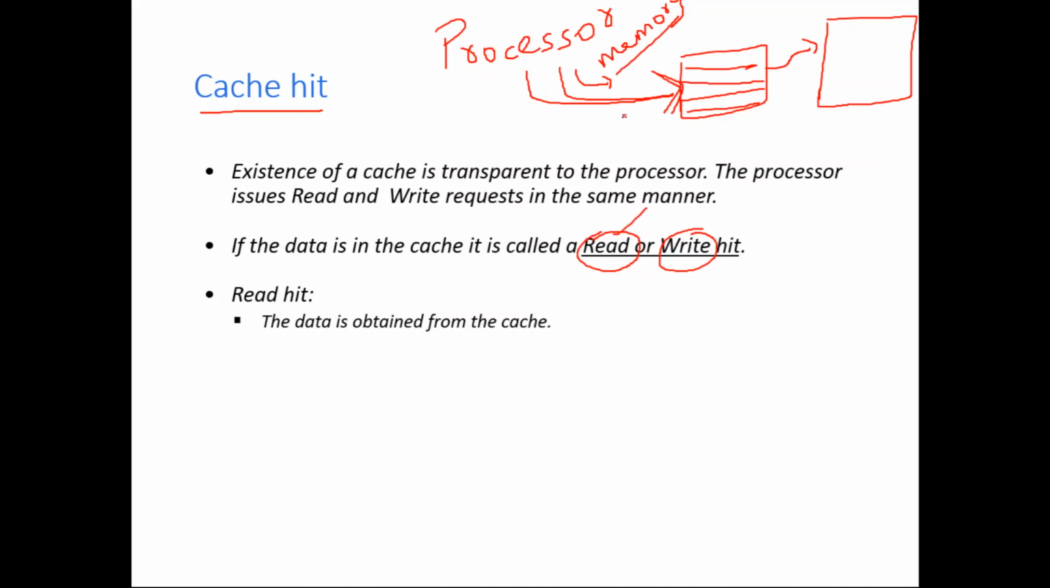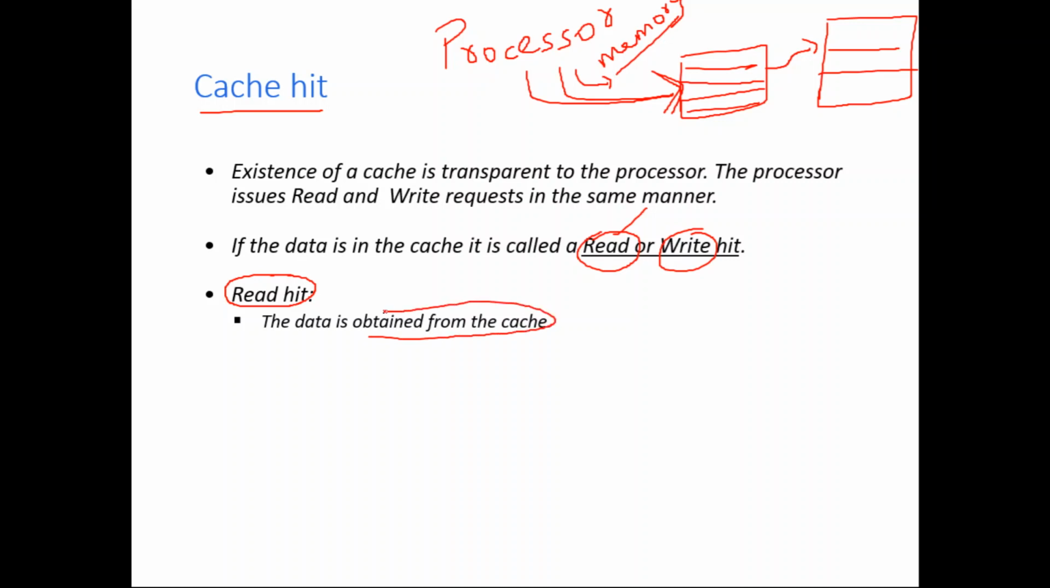If the processor wants to perform a write operation, and the data to be written is available in the cache memory itself, then that is called a write hit. Whatever content you want to write, whatever the particular address location to which you want to write, if that content is already available in the cache, then that is called a write hit. So when you perform a read operation, if there is a read hit, that is, the processor wants to read some data that is available in the cache memory itself, then just read that.